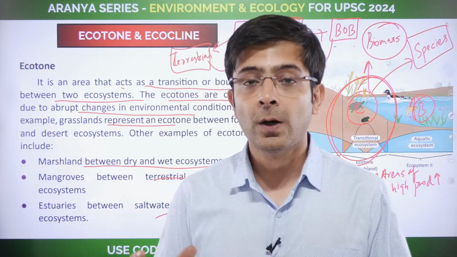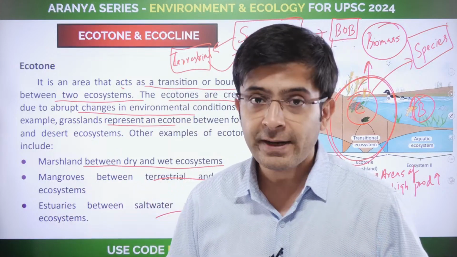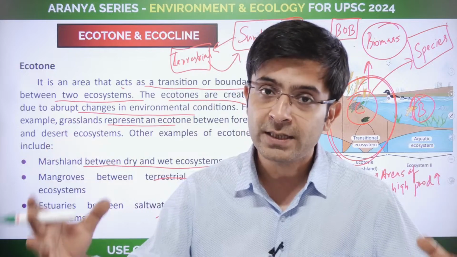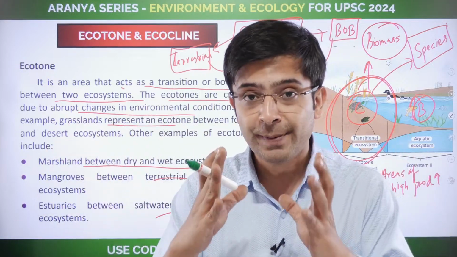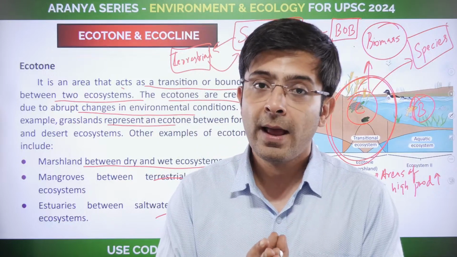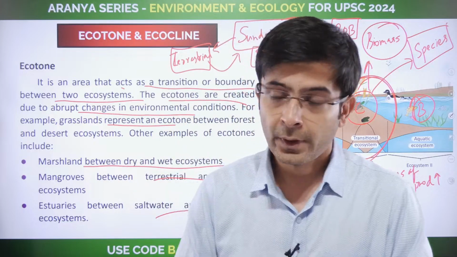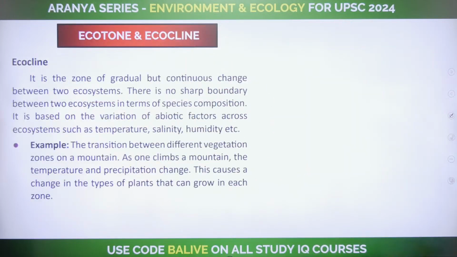So this is what ecotones are. Area of immense productivity, a transitional area between two ecosystems that has particular species, animals or plants with particular adaptations, and those particular animals are called the edge species. Let's go forward and understand ecocline now.